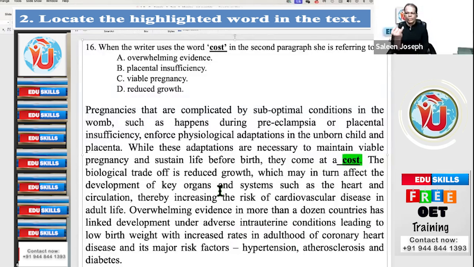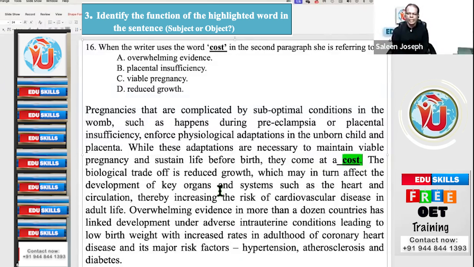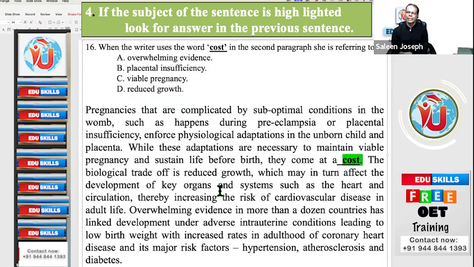Step 2, see whether the highlighted word is the subject or object of that particular sentence. Step 3, if the highlighted word is the subject of the sentence, go to the immediately previous sentence where you will have the answer.